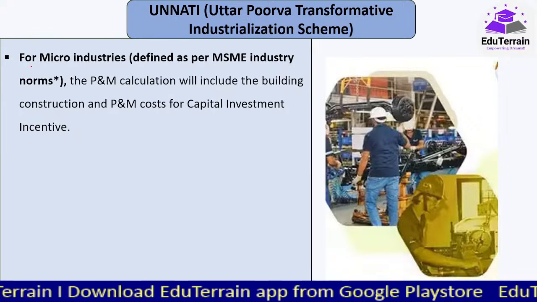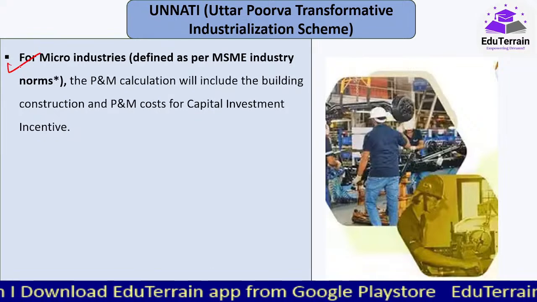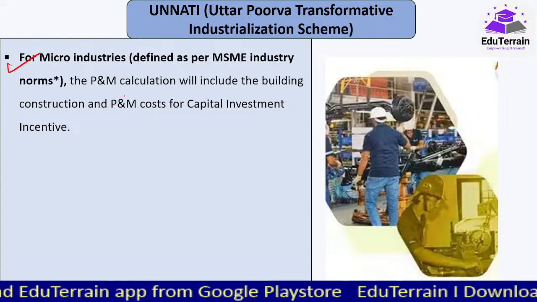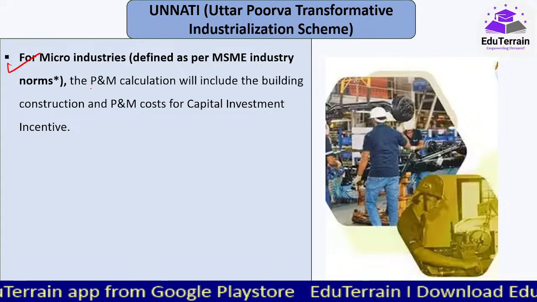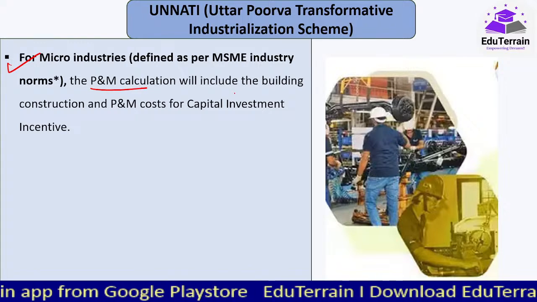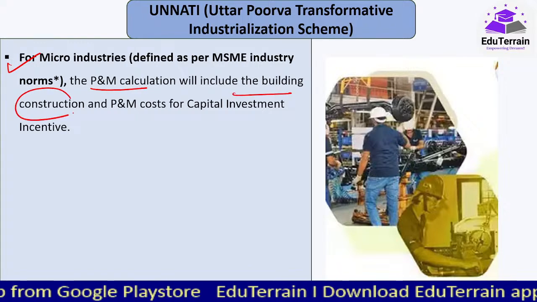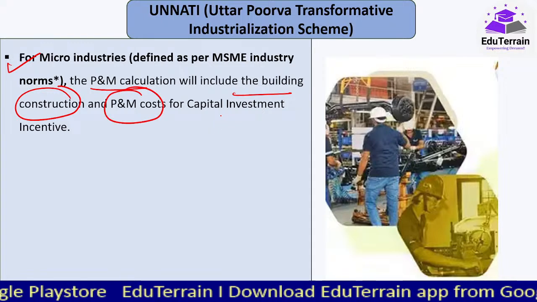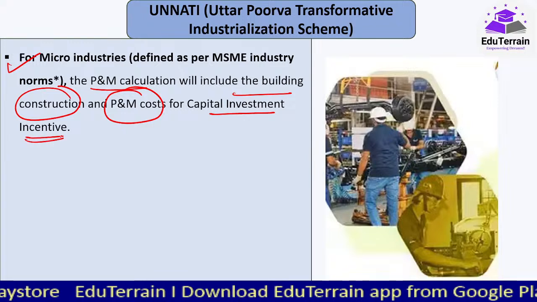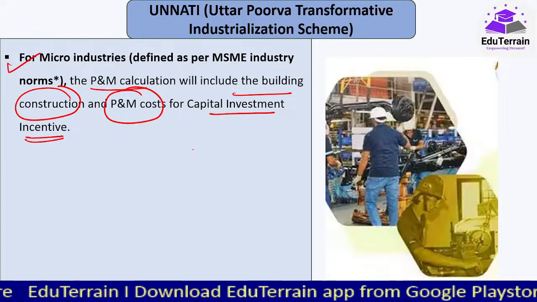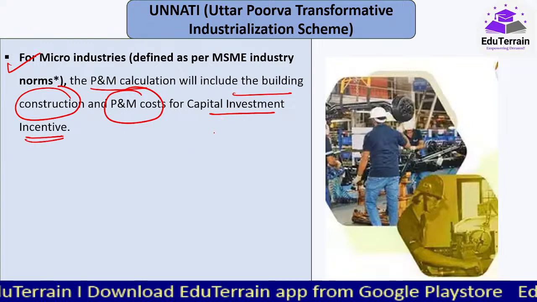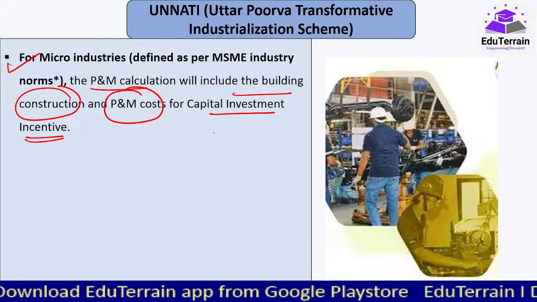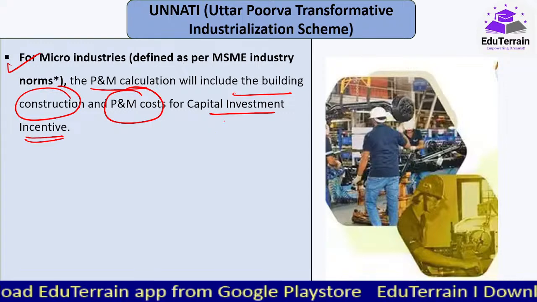Now all these, they are focusing majorly here on the MSMEs, especially micro industries, wherein the plant and machinery calculation will include the building construction and the PM, that is plant and machinery cost as well, for capital investment incentives. Now there are 3 kinds of support or incentives that will be provided to the beneficiaries under this scheme.